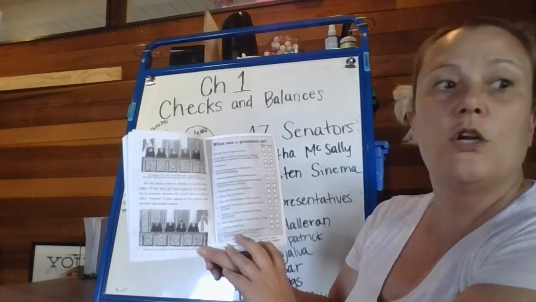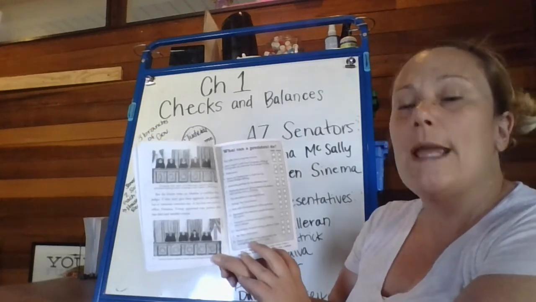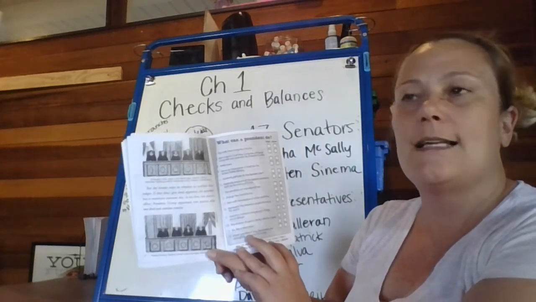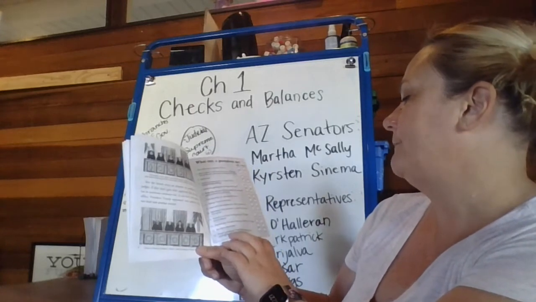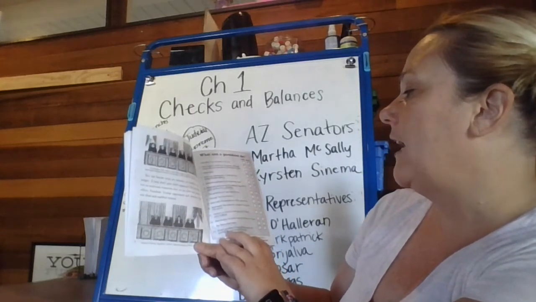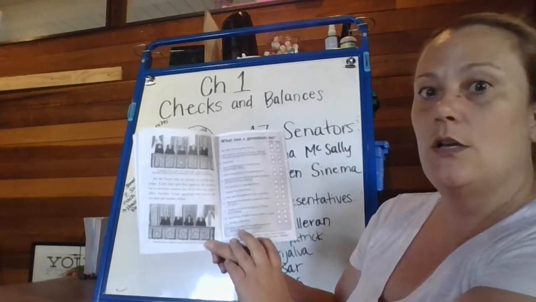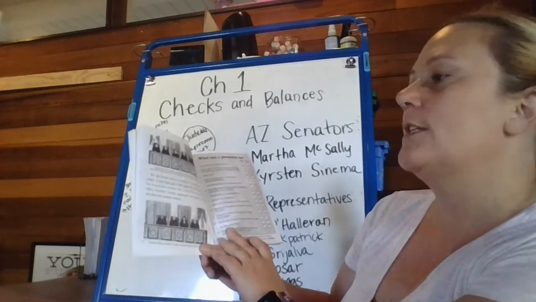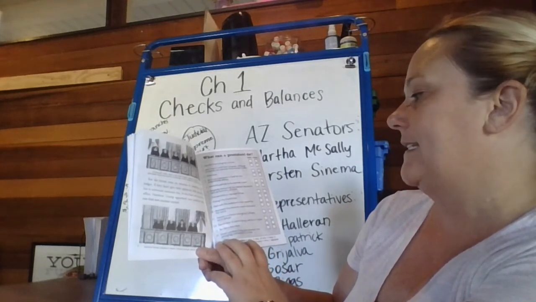Represent the American people all around the world. True or false? True. So we have to vote on a president that we believe will represent us, who will do what's right for us as a whole, right? Okay. Declare a national emergency if citizens are in danger. True. Decide how to spend money collected in taxes.